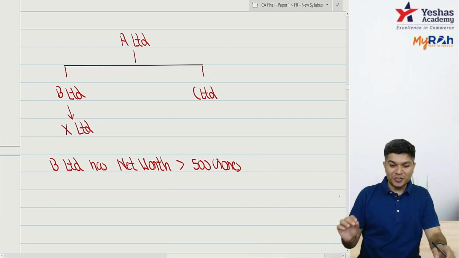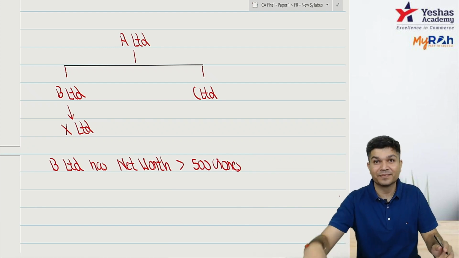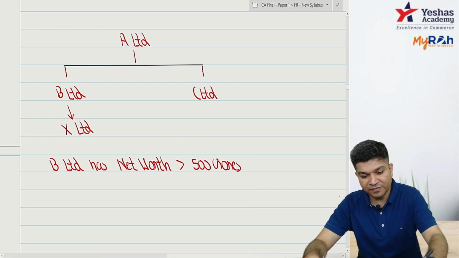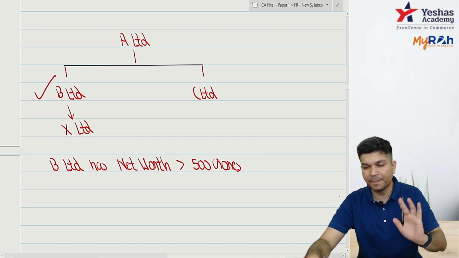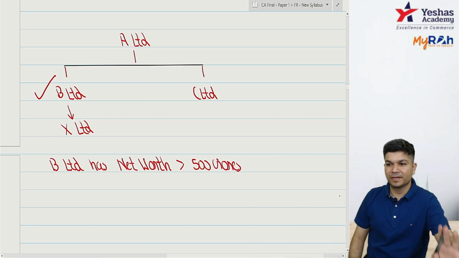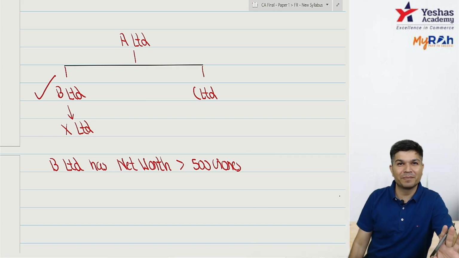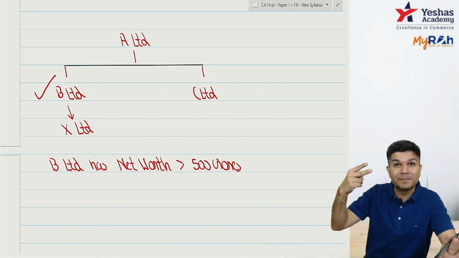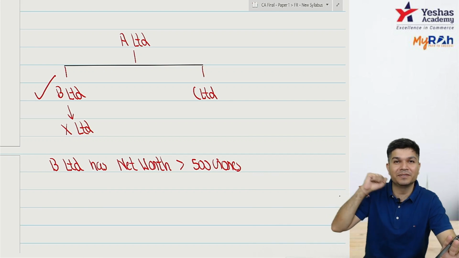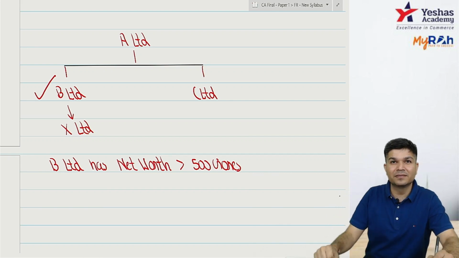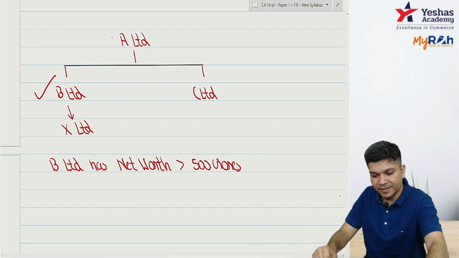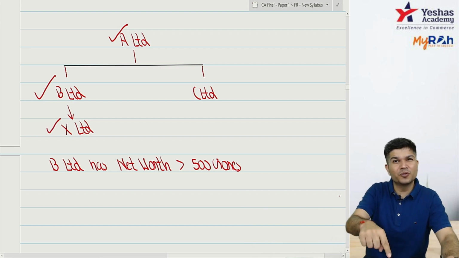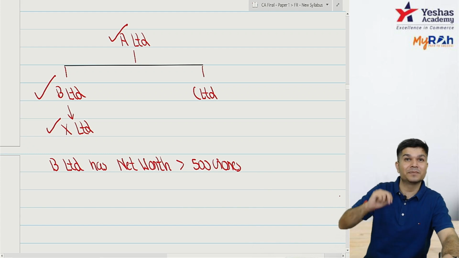Okay, so now to which all companies IND AS applies? So B has a net worth more than 500 crore. Can I say IND AS applies to B? B has a net worth more than 500 crores, IND AS applies to B. Now, if it applies to you, it applies to your parent, your subsidiary, your associate, your JV. Okay, who is your parent? Who is the parent of B? Sorry. Who is your subsidiary? Sir, X. If it applies to you, it applies to your parent, your subsidiary.